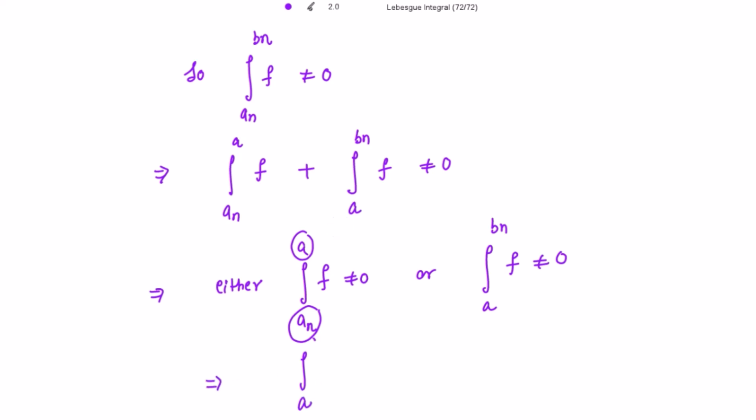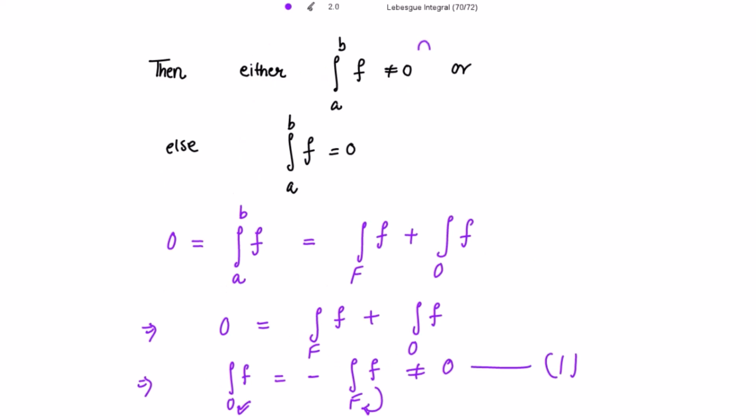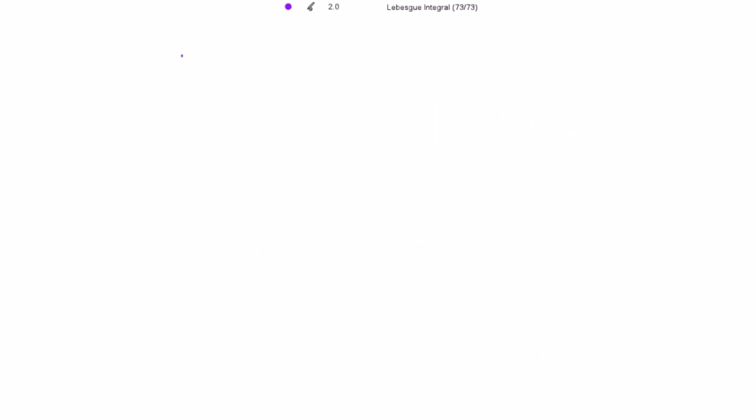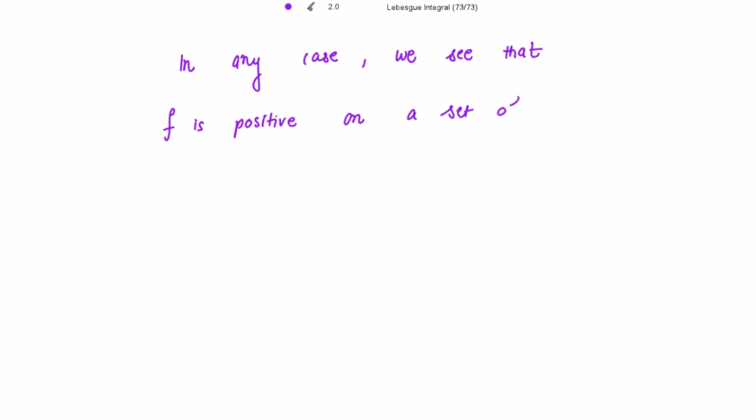If I interchange this limit, the sign would be changed. If I write this from A to An, this will be the negative of f. And now if I multiply both sides by the minus sign, again I get the integration from A to An of f is non-zero. So in either of these two cases, we see that f is positive on a set of positive measure.